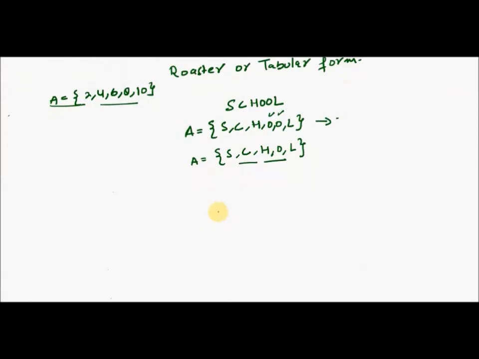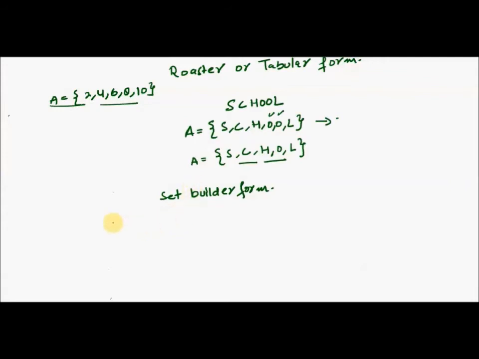Now this second form, which I am going to discuss with you, is set builder form. We have a set builder form, right? Now what does set builder form mean? Now in a set builder form, you don't write each and every element.